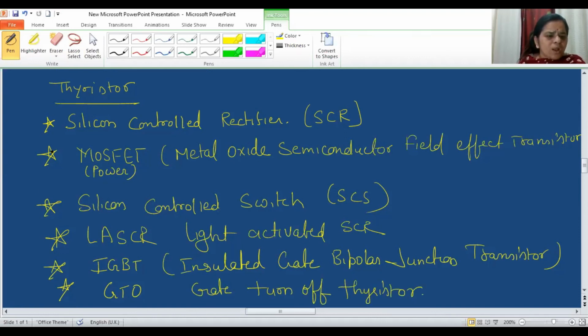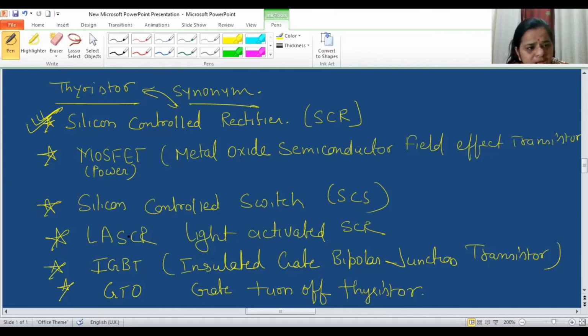Amongst all these power electronic based semiconductor devices, the silicon controlled rectifier is such a frequently used device that it is the synonym of thyristor. So thyristor is basically a family name, and the silicon controlled rectifier is one of the members of the thyristor family.